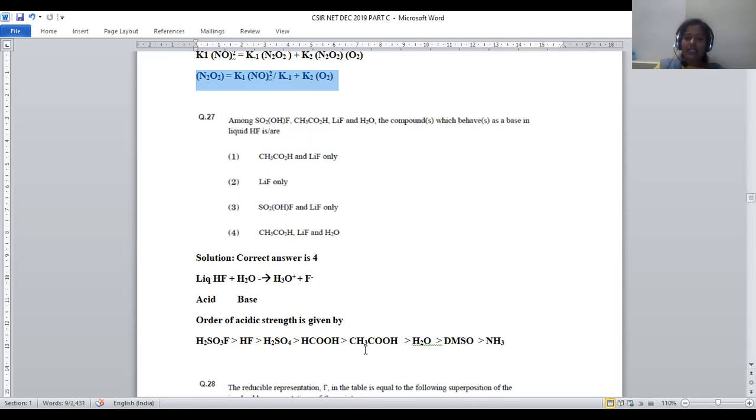Whenever we take acetic acid, the strength of acetic acid is lower than HF. So in the presence of HF, acetic acid behaves like a base, right? So acetic acid is also a right answer. Water is also a right answer because water is also behind HF. And obviously lithium fluoride too. When HF is treated with all these compounds, the compounds lying behind HF will behave like a base: acetic acid, water, and lithium fluoride. So option number 4 is the right answer for question number 27.